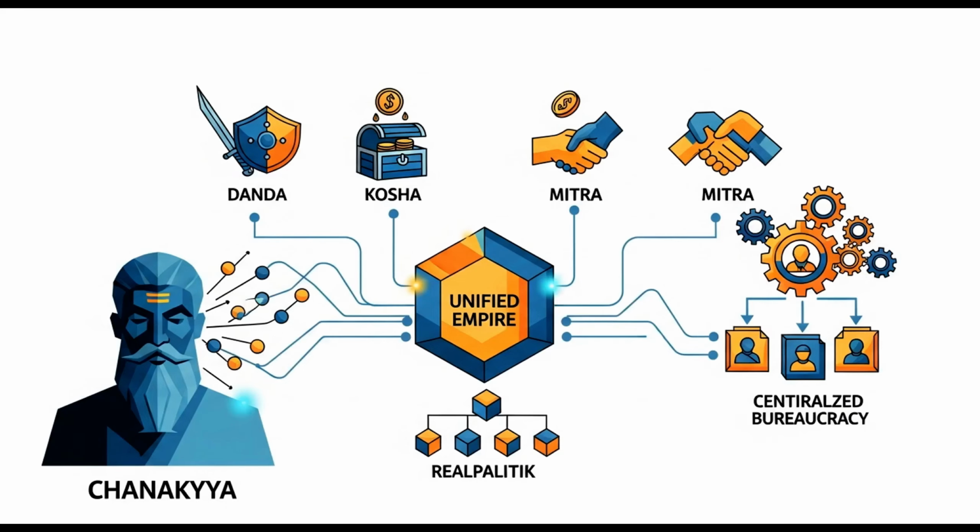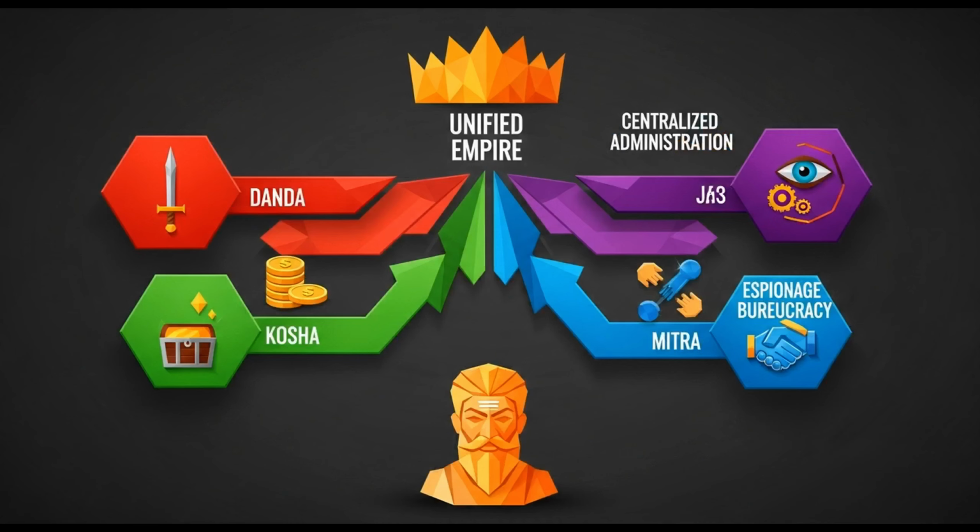Chandragupta's administration established a highly centralized bureaucracy. This system managed the vast empire through a network of officials and spies. Economic reforms standardized weights, measures, and currency across regions. This facilitated extensive trade and commerce throughout the subcontinent. Infrastructure development included new roads and irrigation systems.